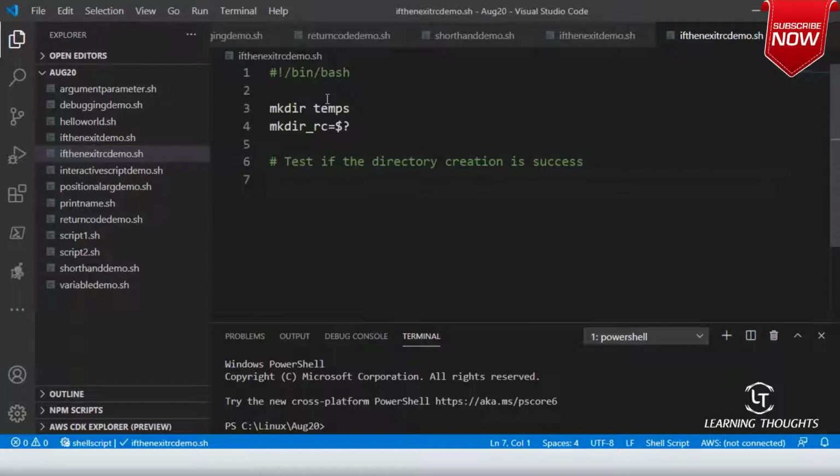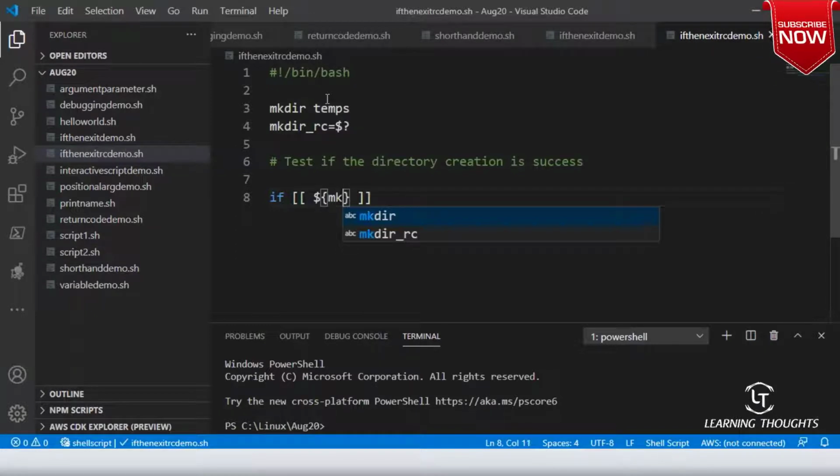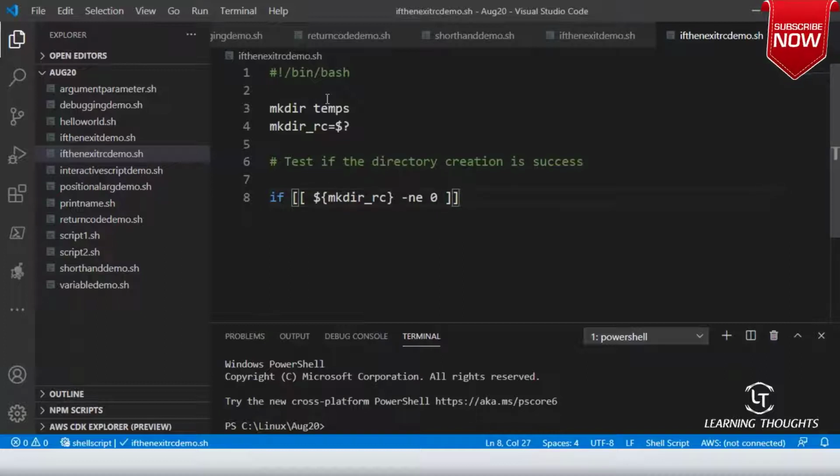So what I can tell is: if $mkdir_rc is not equal to 0, that means something has gone wrong.